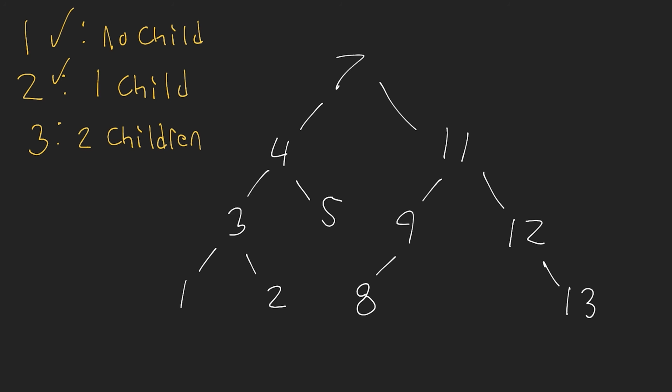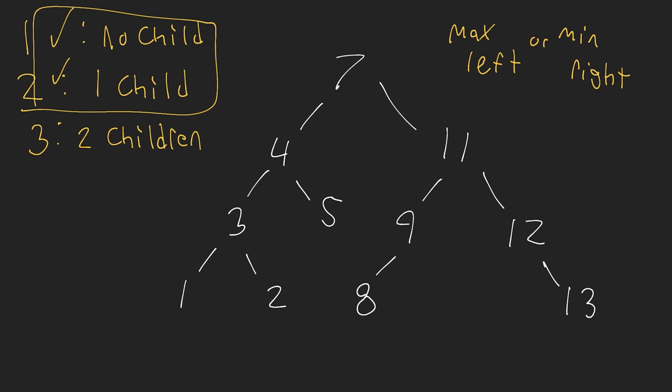Well, there's 2 ways to do this. The first way is to locate the maximum value in the left subtree or the minimum value in the right subtree. So we can pick either of these, either the maximum on the left or the minimum of the right, swap the value of whatever we find with the node that we're trying to delete, and then delete that value that we found using case 1 or case 2, okay? So let's look at this. The maximum value in the left subtree would be 9, all right?